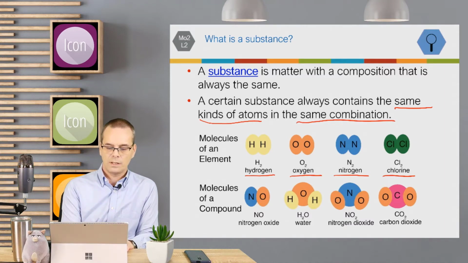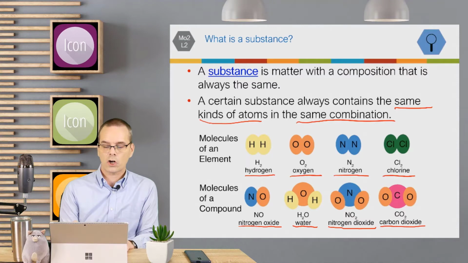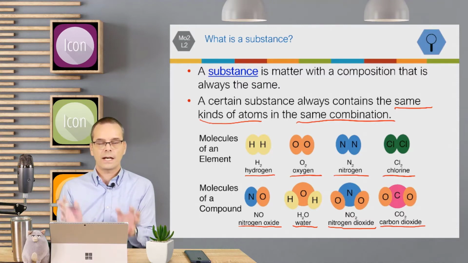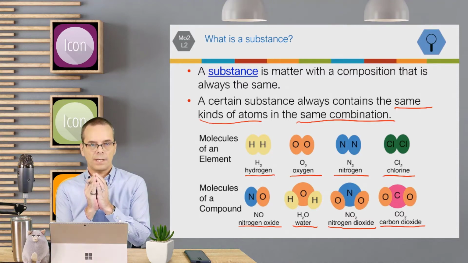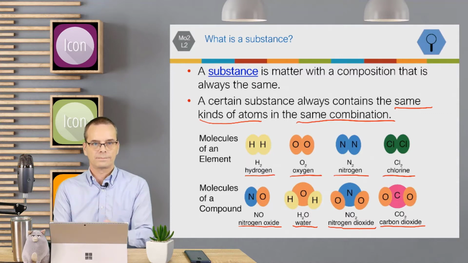Compounds, for example, nitrogen and oxygen, you have nitrogen oxide. Two hydrogen and oxygen, you have water, H2O. Nitrogen and two oxygen is nitrogen dioxide. Carbon and two oxygen is carbon dioxide. So anytime they come together in that combination, that's what they form.